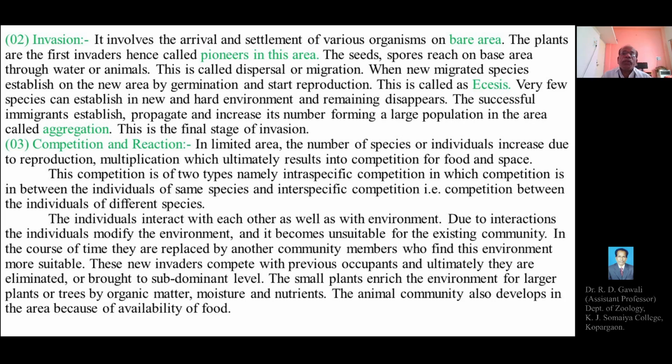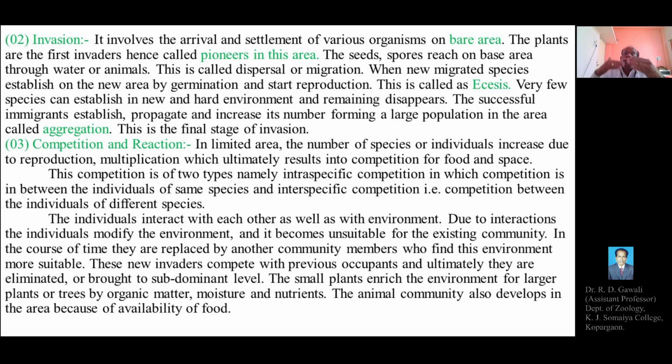once certain species of animals or plants have developed in the new site, ultimately there is an interaction between the different species of plants or animals among themselves. That interaction may be interspecific or intraspecific, and this will lead to competition. And due to the competition, what happens? Certain strong species survive, and the species which are weak will disappear, or otherwise they can move away from the particular site.